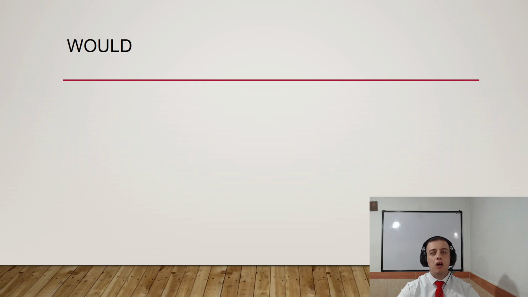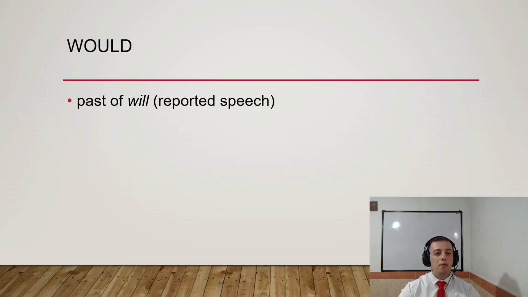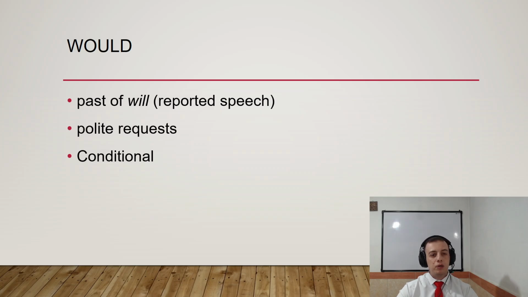Now let's talk about would. Past of will, actually in reported speech, polite requests and conditional. For polite requests, you can use would, and conditional, and also habitual past.